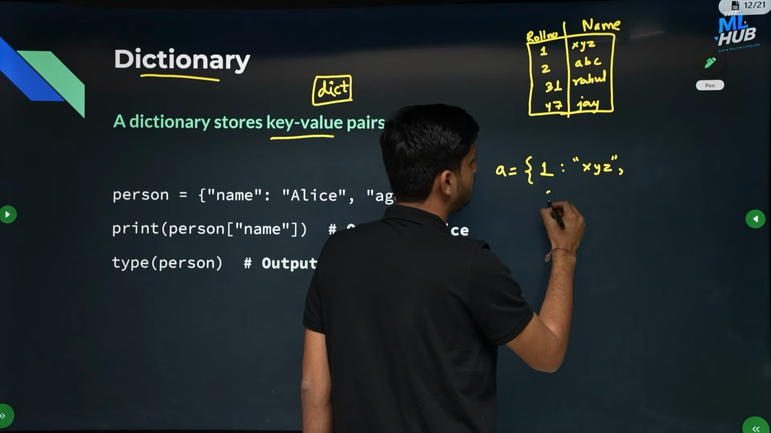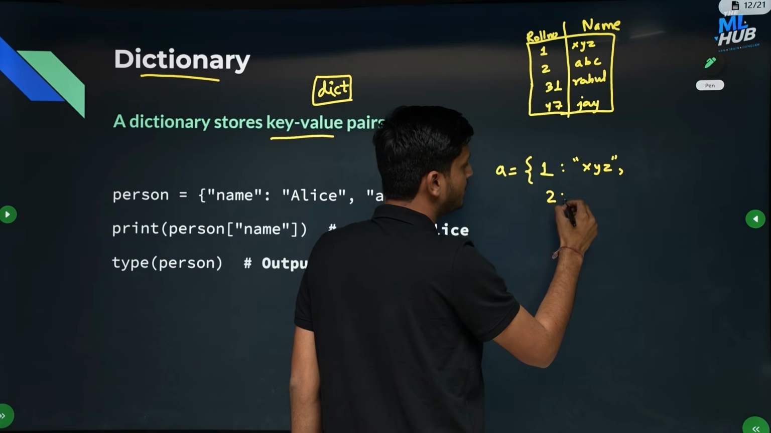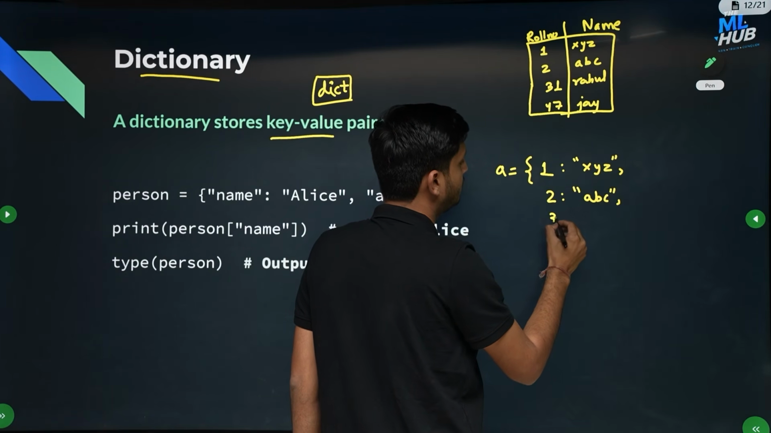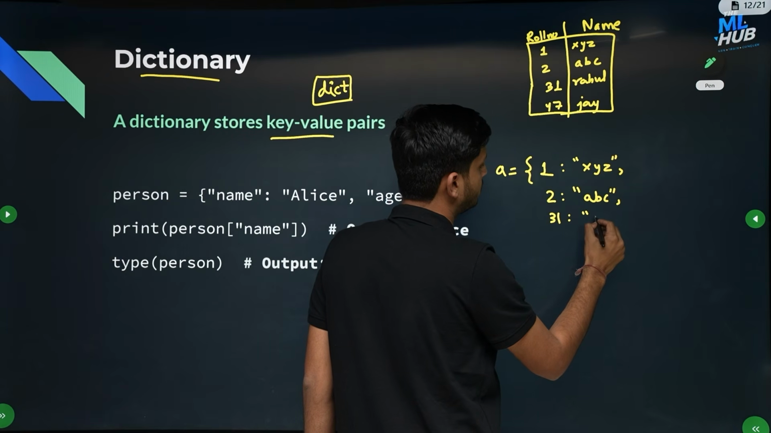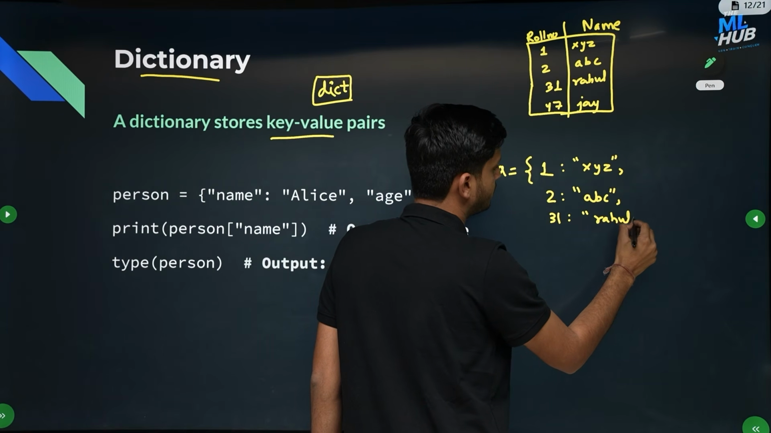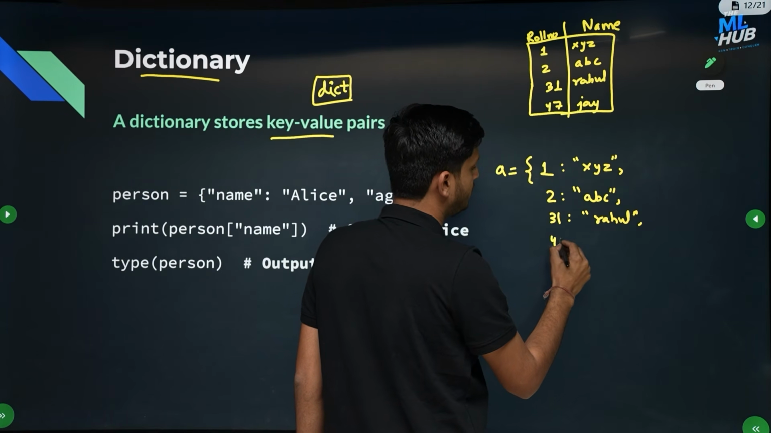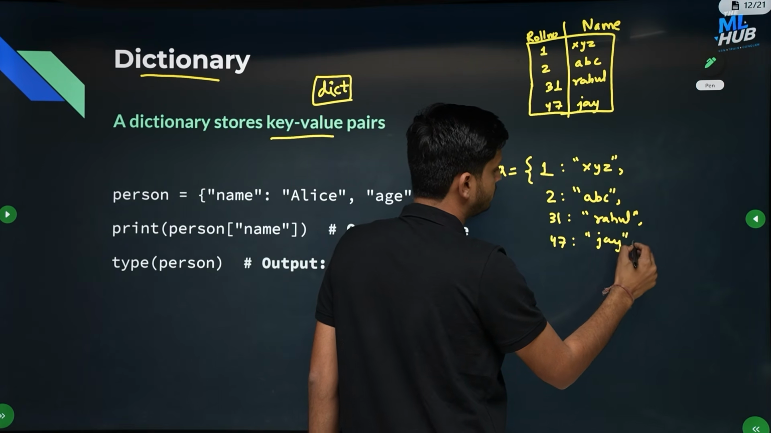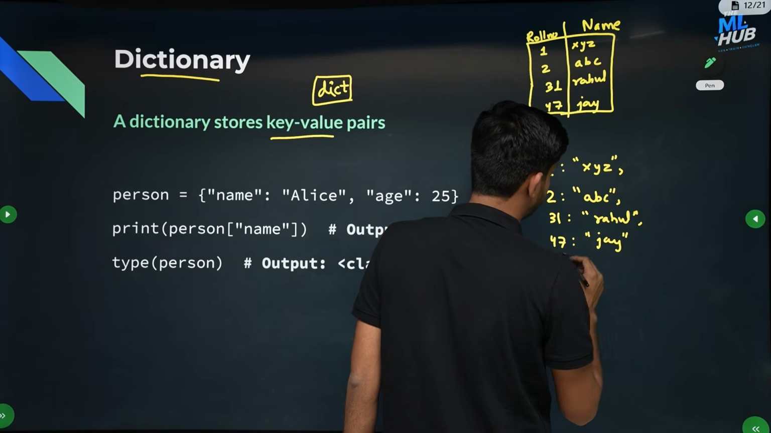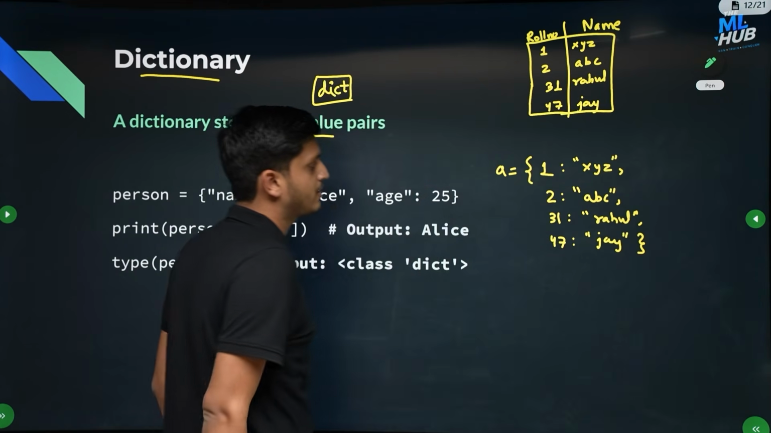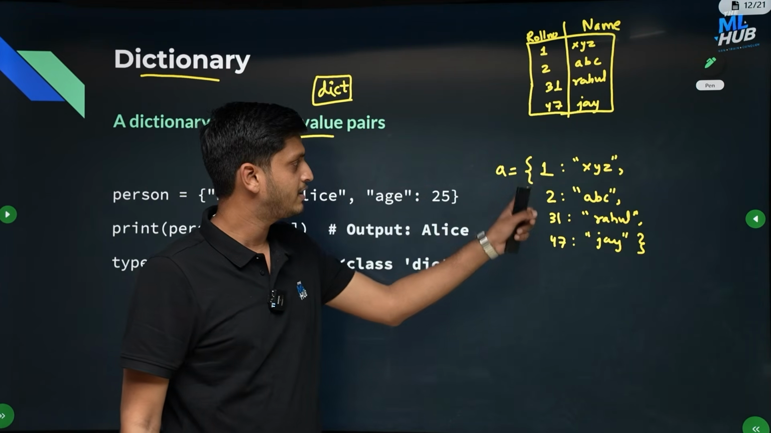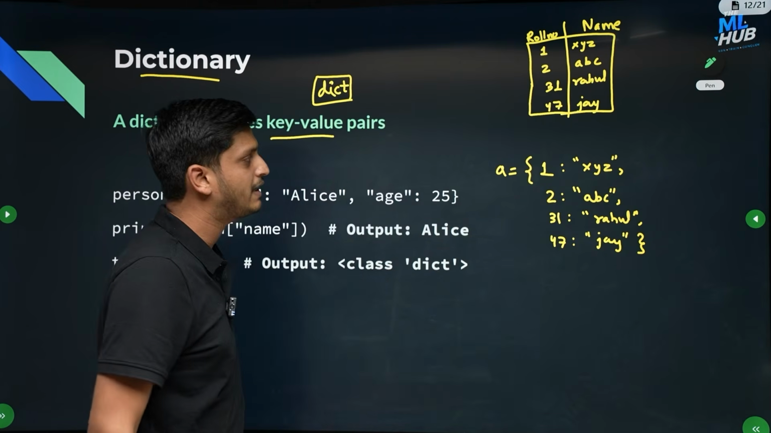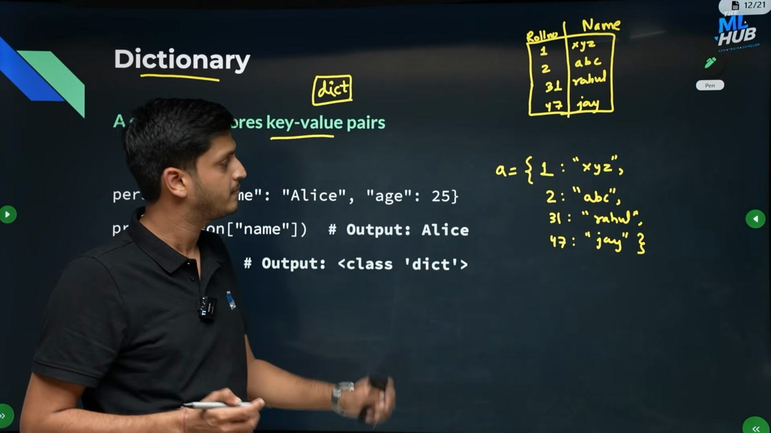So you can write like this: the second key, then colon, then the value, then the key, colon, the value, then again the key, colon, the value. Okay, and then you can close the bracket. So this is how you create a dictionary: key colon value comma, key colon value comma, like that. And this is the difference between a set and a dictionary.